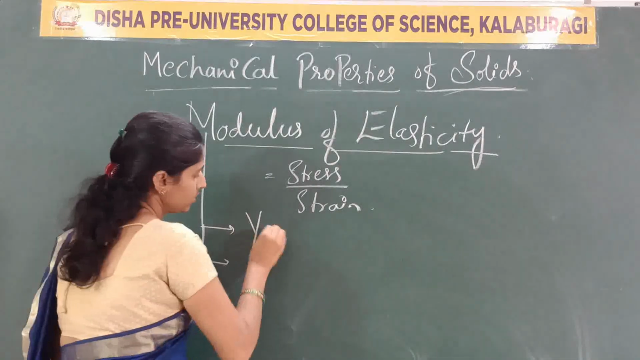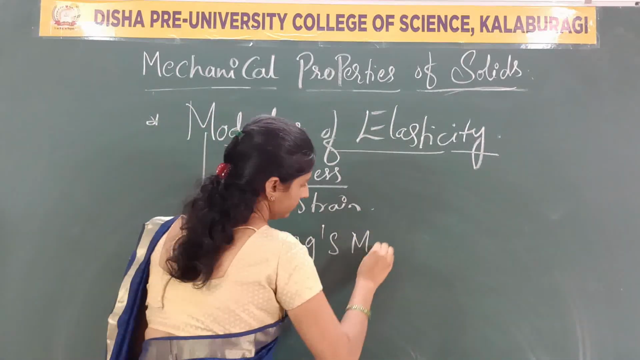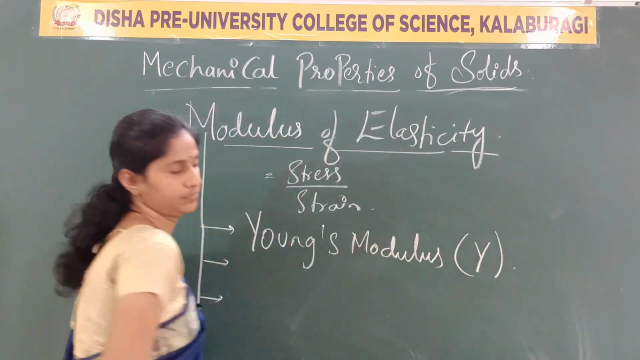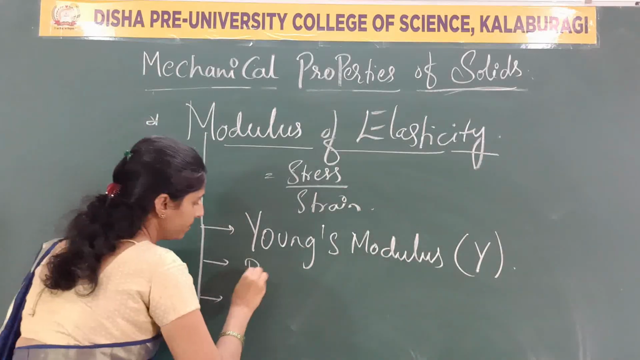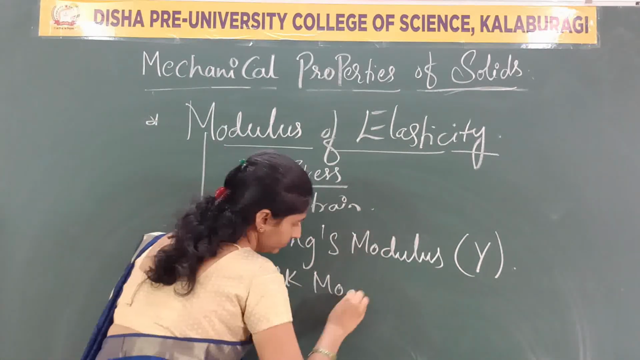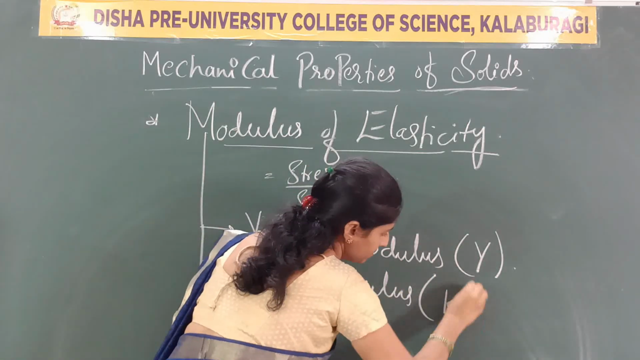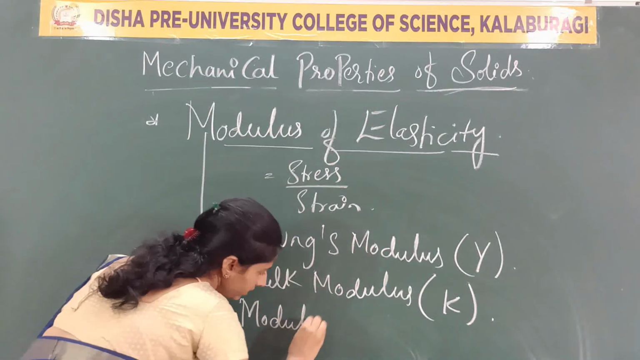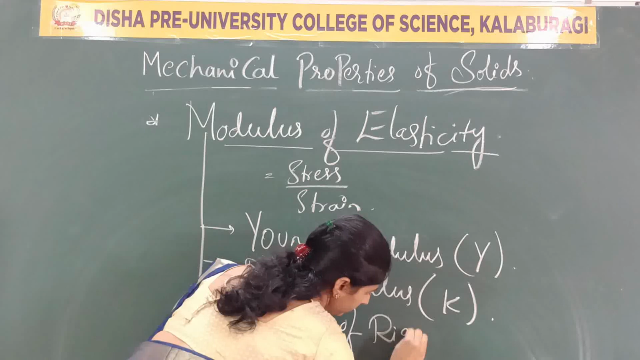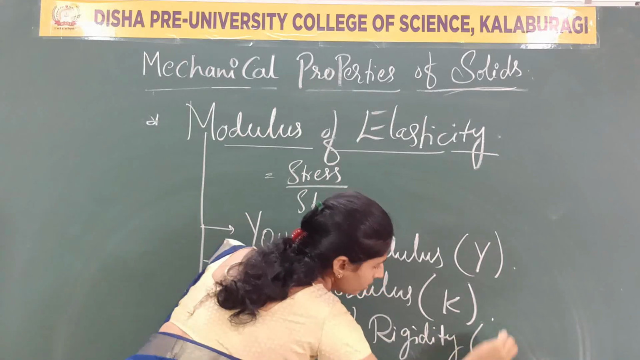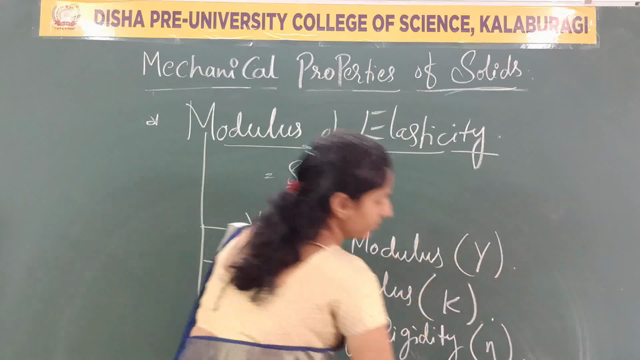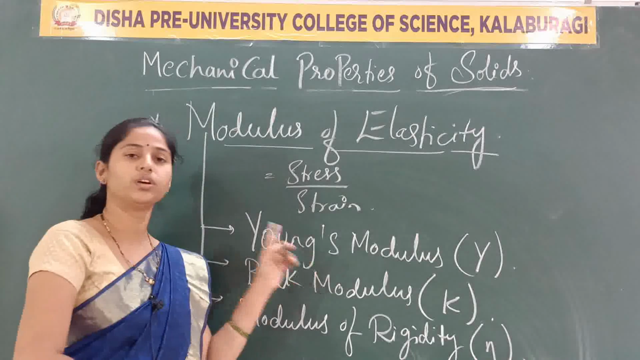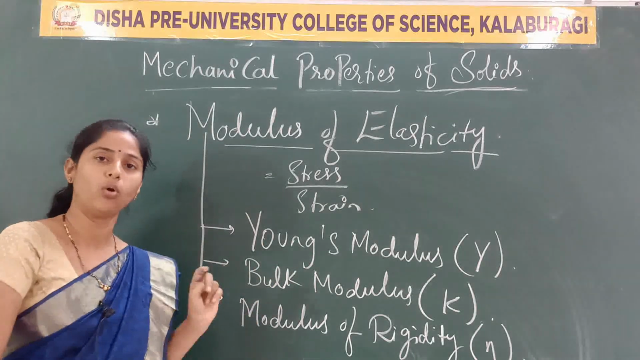The first one is Young's modulus, and it is represented as capital Y. The next one is bulk modulus, and it is expressed as K. The third one is modulus of rigidity, which is expressed as eta. So these are the three: Young's modulus, bulk modulus and modulus of rigidity.